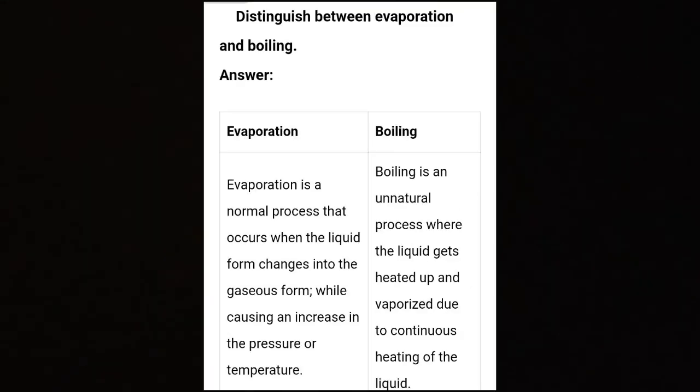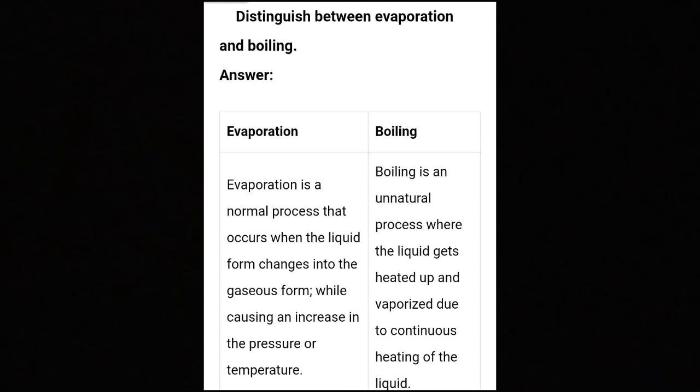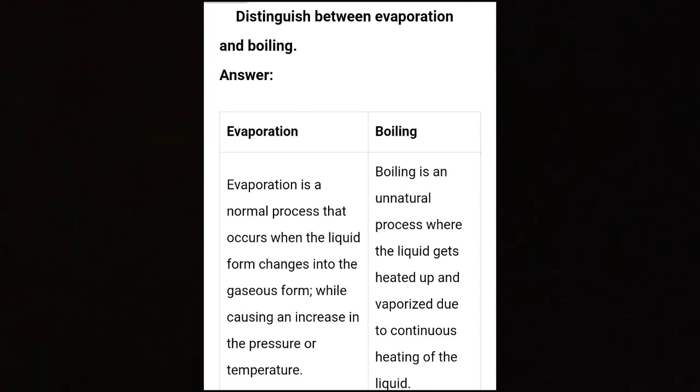Now next is question number 6. We have to tell the difference between evaporation and boiling. You all know the difference. Evaporation is the cooling mechanism. It is a normal process that occurs when the liquid form changes into gaseous form.